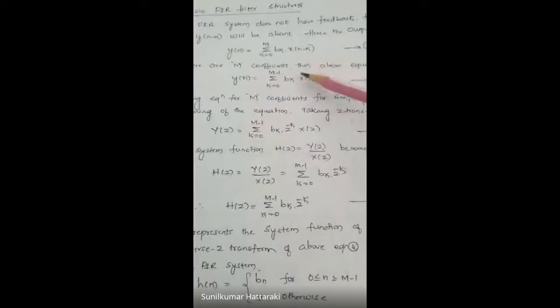Now let us apply the z transform to equation 2. Taking the z transform of y of n, we get y of z. Then the z transform of x of n minus k. Bk is the constant term, it remains as it is, and the limits remain as they are. The z transform of x of n minus k, we already discussed in signals and systems.